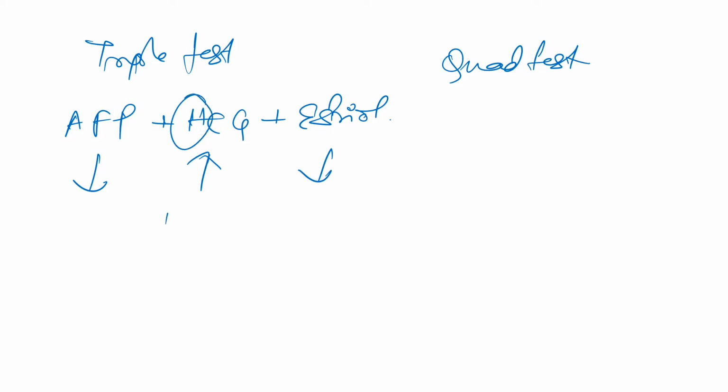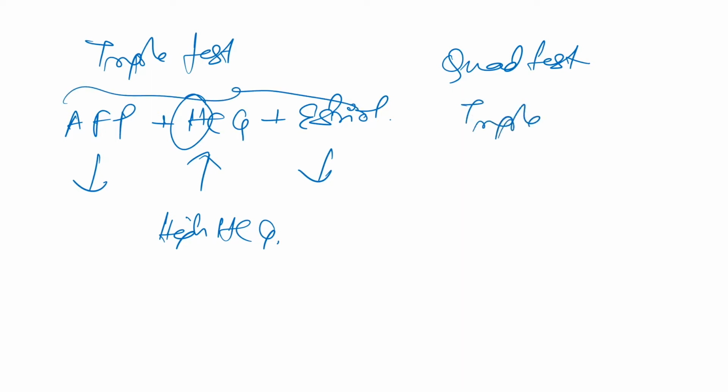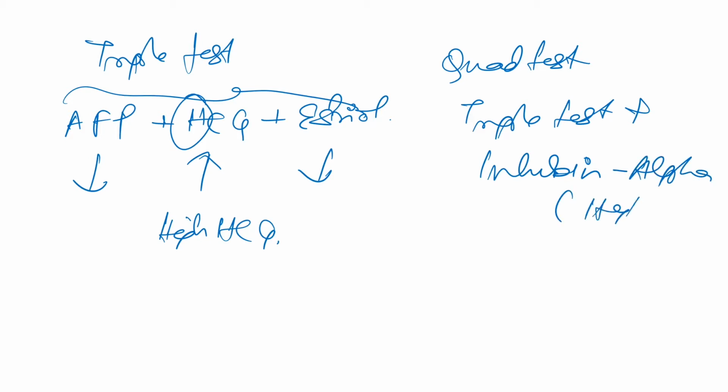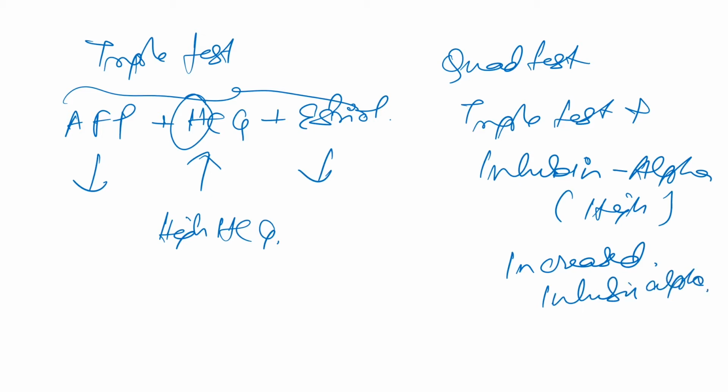H for high HCG. Okay. Now what is the quad test? In the triple test, three things are included. The quad test is the triple test plus inhibin alpha. So inhibin alpha is high here. So again you can remember I for inhibin, I for increase, inhibin alpha. Okay, so this you have to remember.